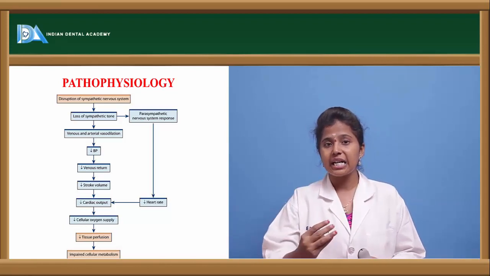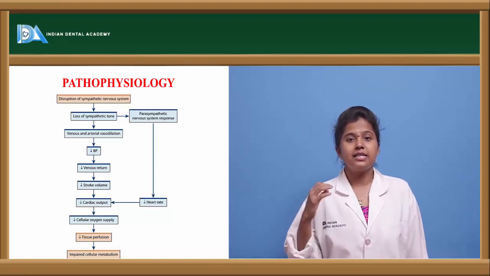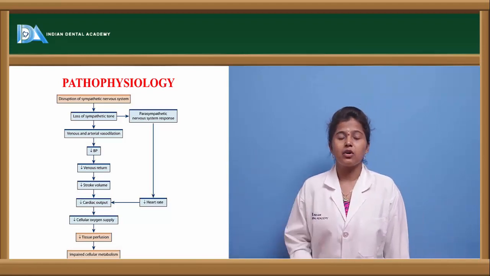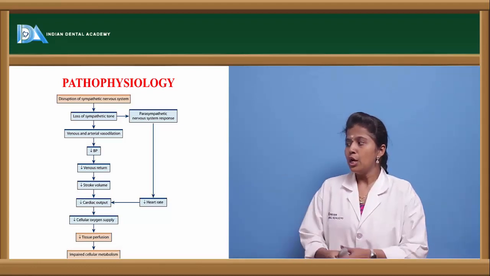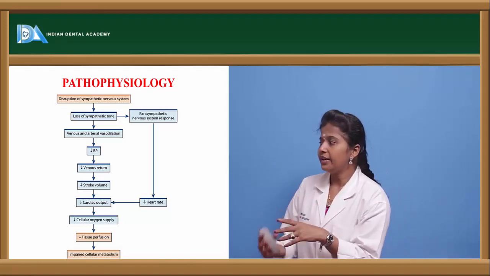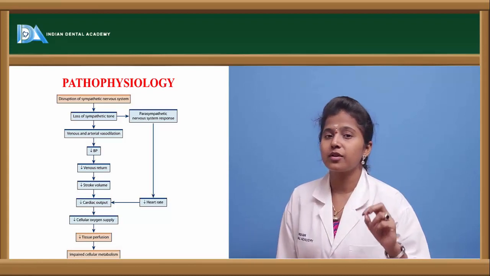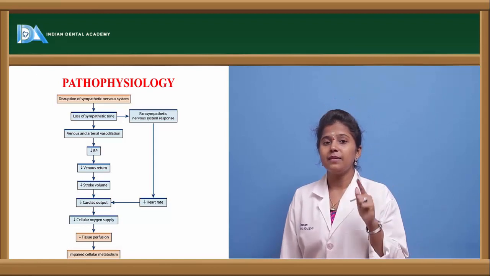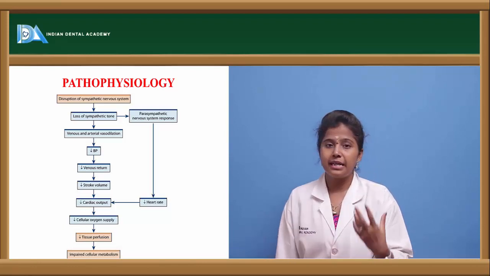The sympathetic nervous system shows effects like increased heart rate, increased cardiac output, increased muscular tone, and increased renal functioning. All these will be impaired if there is any disturbance or disruption of the sympathetic nervous system. If sympathetic tone is lost, then venous and arterial vasodilation takes place. Contraction of smooth muscle takes place because of sympathetic activation, but if the sympathetic nervous system is disrupted, there will be dilation of the arteries and veins, and blood pressure will decrease.